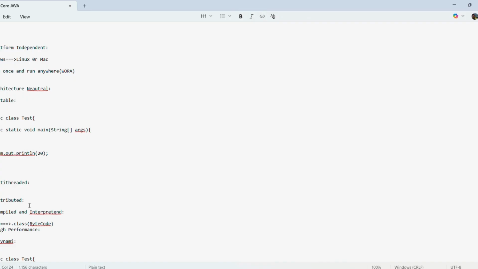And next feature is multi-threading. What is the advantage with multi-threading? Instead of doing the tasks one by one, if we do the things simultaneously, within less time we can complete the task.